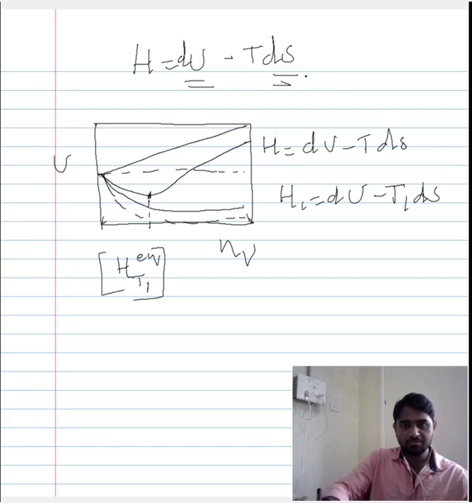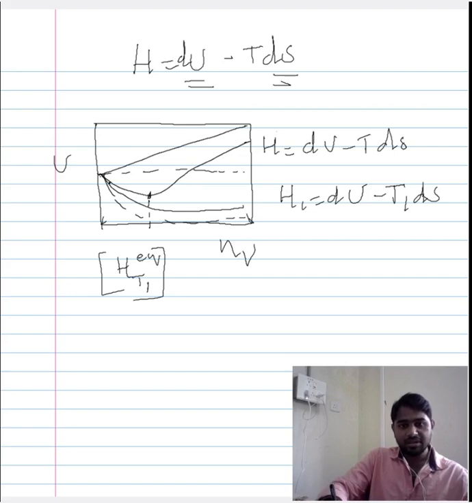The entropy becomes dominant at high temperature when it is concerned with the Helmholtz free energy. So this curve becomes even lower, and the change in the internal energy, because it is concerned with the number of components in the vapor phase, would remain the same.